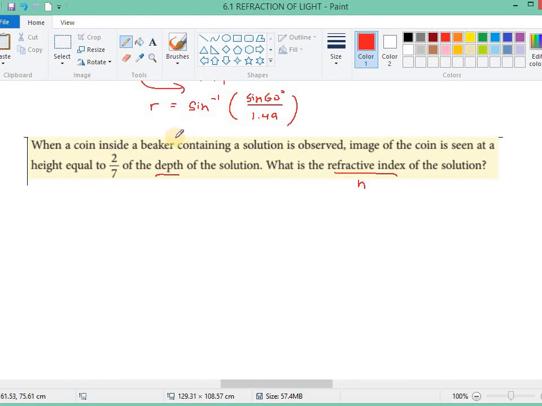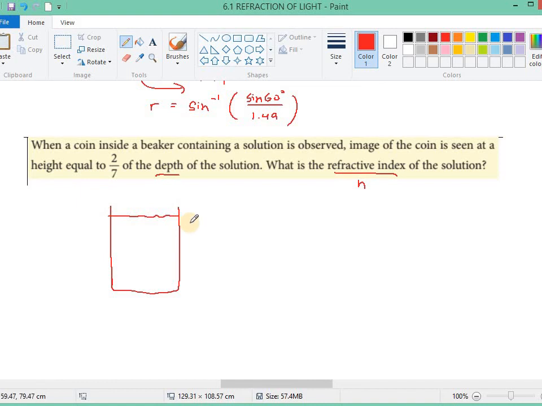Let us have a clearer idea of what the question is talking about. Basically it's like this. Let's say that we have a beaker with a solution. The image of the coin is seen at a height equal to 2/7 of the depth.